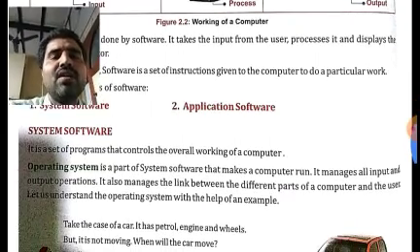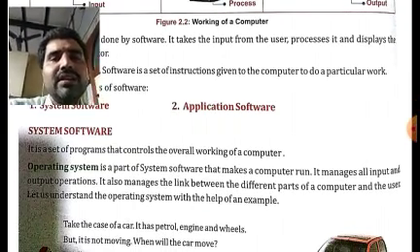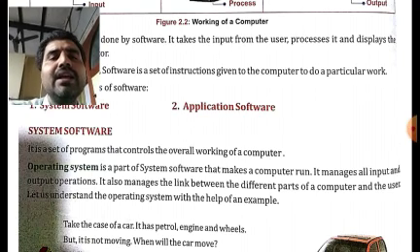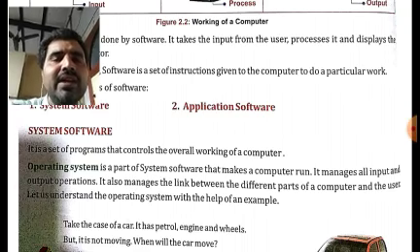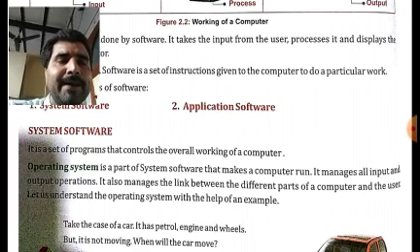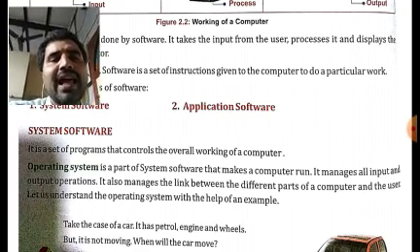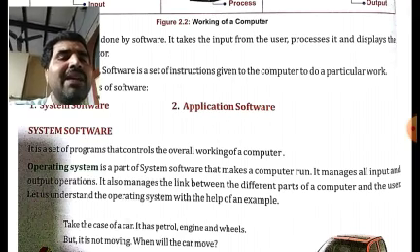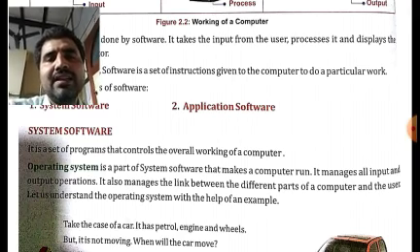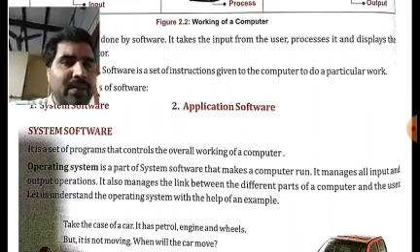Okay. Similarly, for operating system also, see again, operating system is important. That is why it has been mentioned in bold letters. You can see here operating system has been mentioned in bold letters because it is important. Okay. So what could be asked here? Dash is a part of system software that makes a computer run. What is the correct answer? It will be operating system. Okay.